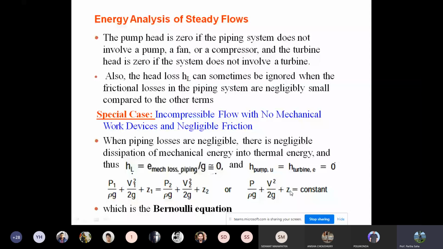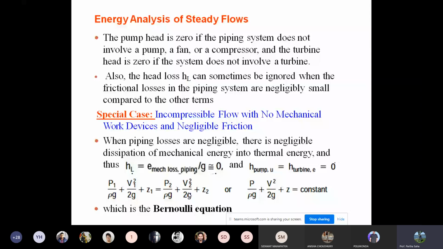So you see, everything we have talked about so far is nothing but Bernoulli's equation, but we have taken into consideration many factors which are associated with it in real life. For any system, Bernoulli's equation is a very simplified form of the energy equation. But in reality there are other factors associated with it, like heat transfer, work, energy being dissipated from the system, pump work, turbine work. That's why all this terminology comes into the picture. If you neglect or cancel all these terms, then ultimately it becomes the original Bernoulli equation.